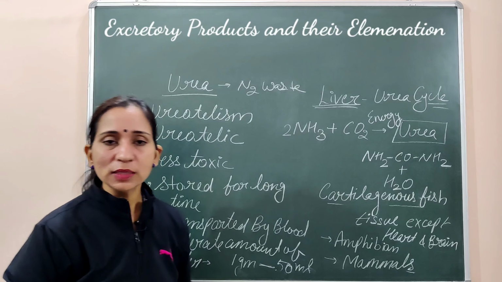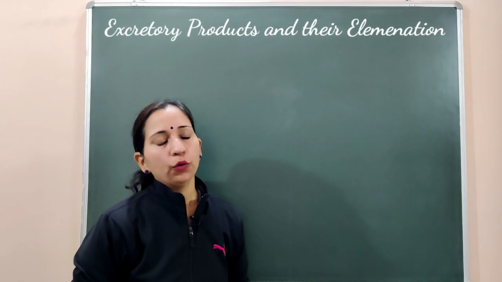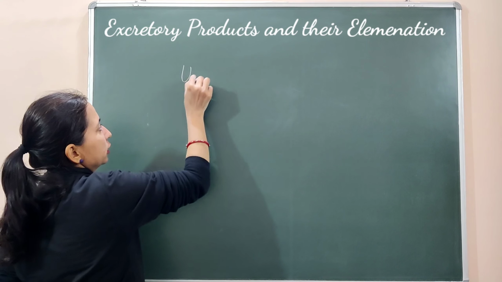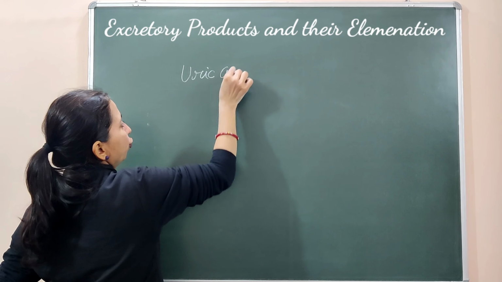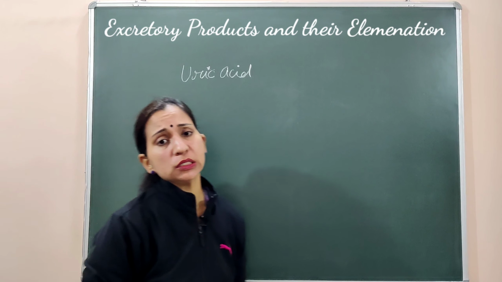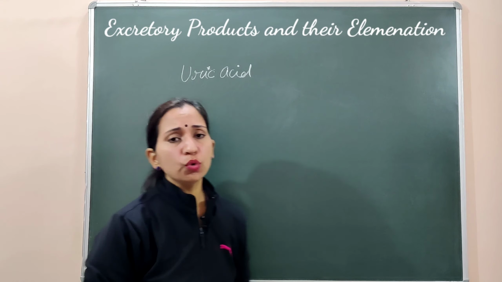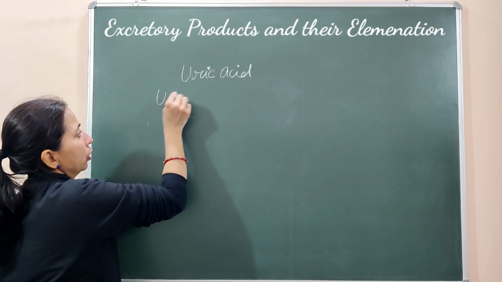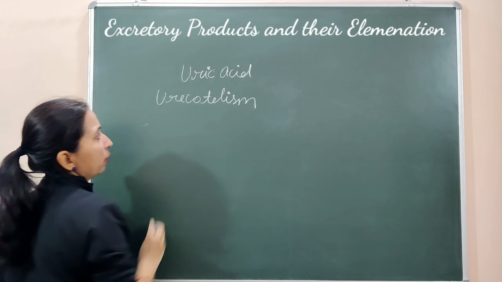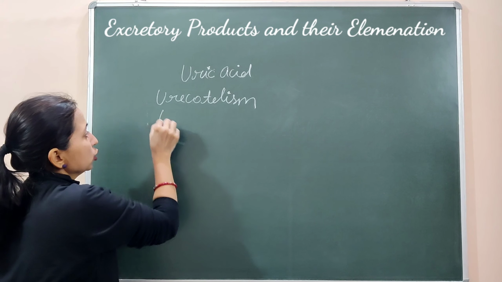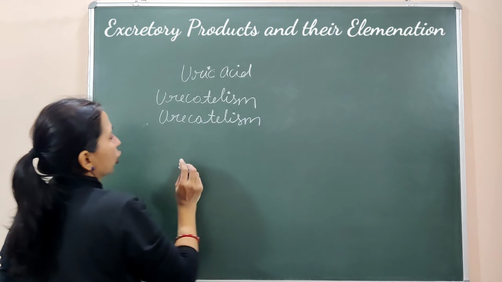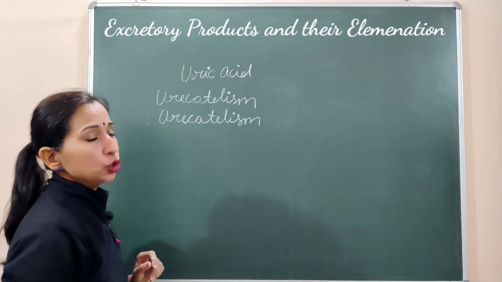Now let's discuss the next important concept, that is uricotelism. Next mode of excretion is uricotelism. If nitrogenous waste is released out in the form of uric acid, if uric acid is formed and nitrogenous waste is released in the form of uric acid, then this mode of excretion is known as uricotelism. इसे हम क्या कहेंगे? We call it uricotelism. And the organisms are known as uricotelic. Organisms कहलाएंगे uricotelic organisms.